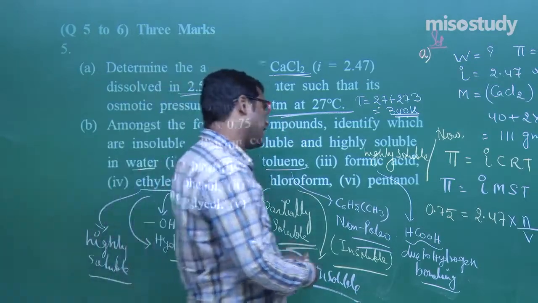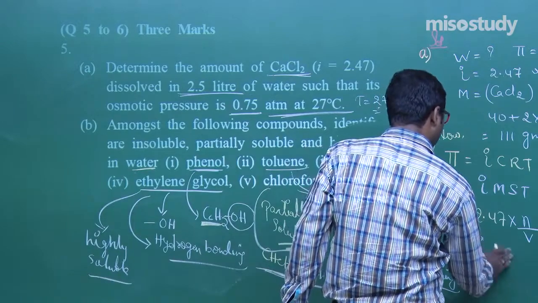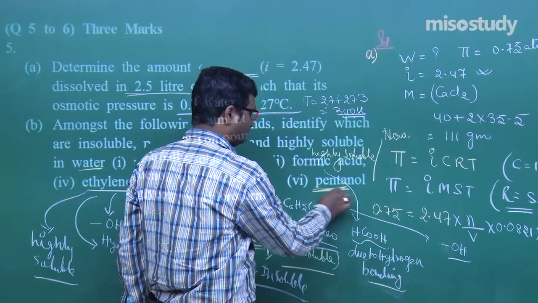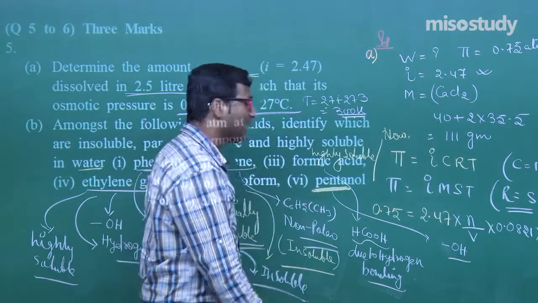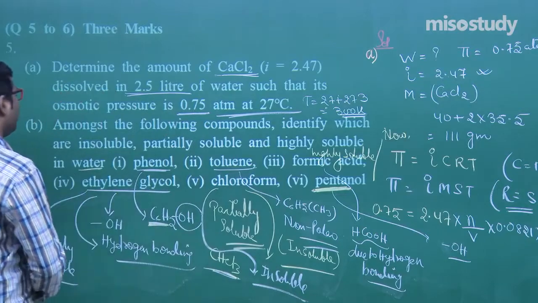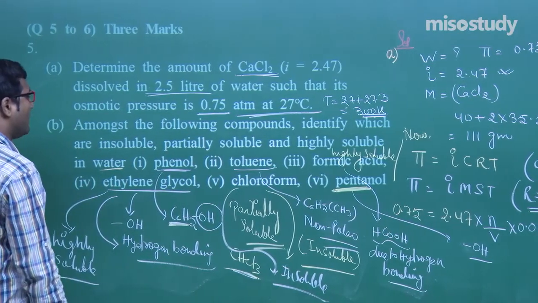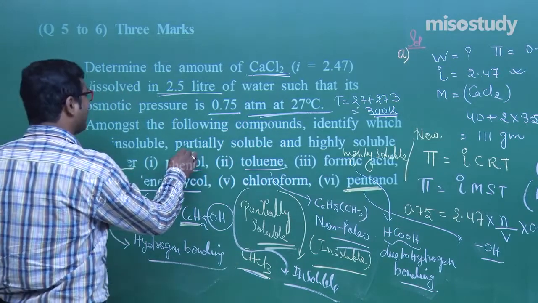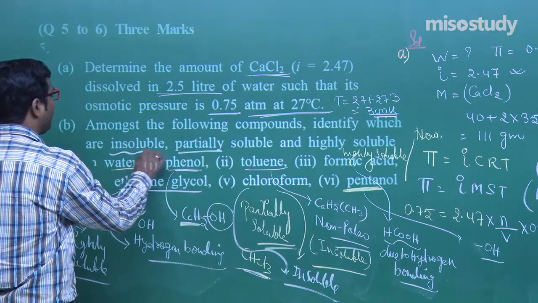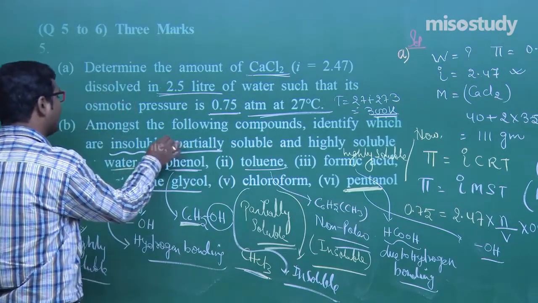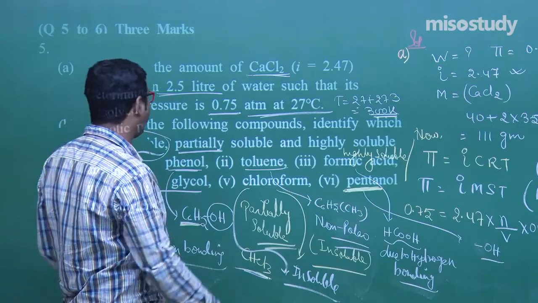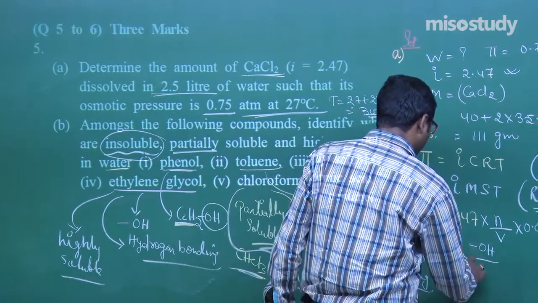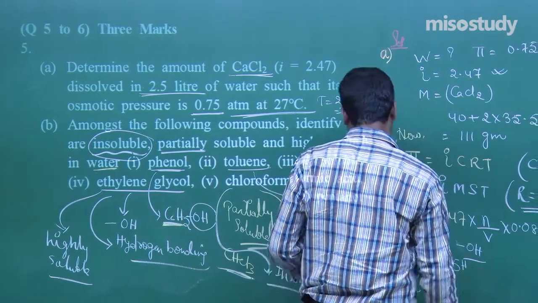What is pentanol? Definitely, my friend, in pentanol there is an OH linkage, but there is also a bulky hydrocarbon group. Due to the bulky hydrocarbon group, they are not highly soluble. You can take this category as partially soluble, not completely. In many books it is given as insoluble. So it's not better to write insoluble.